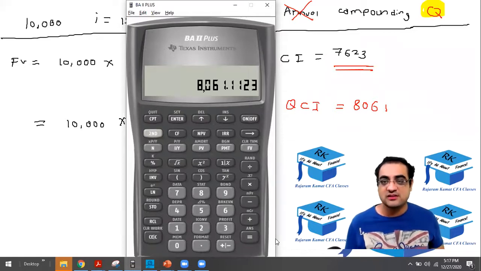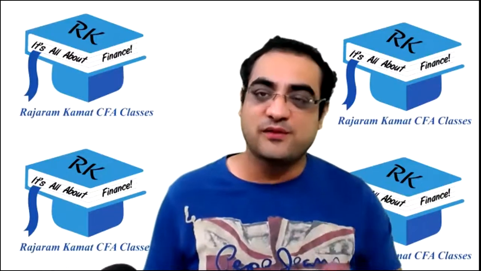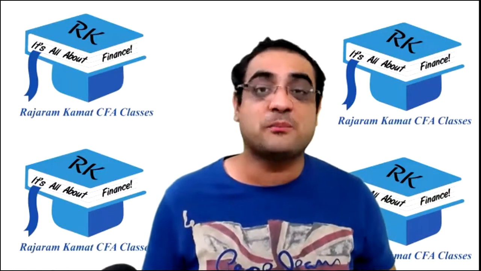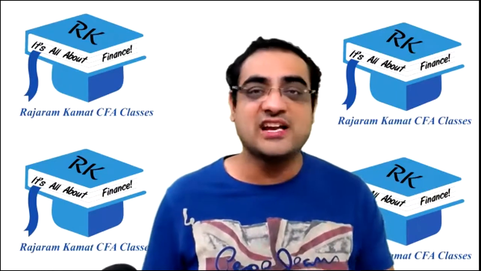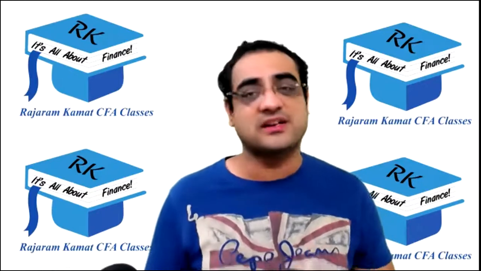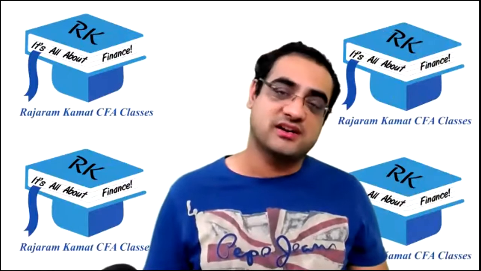All right, good. In some countries, banks are very customer friendly and offer monthly compounded interest. In India, there are hardly any banks who offer monthly compounded interest, but there are some countries outside India who do.